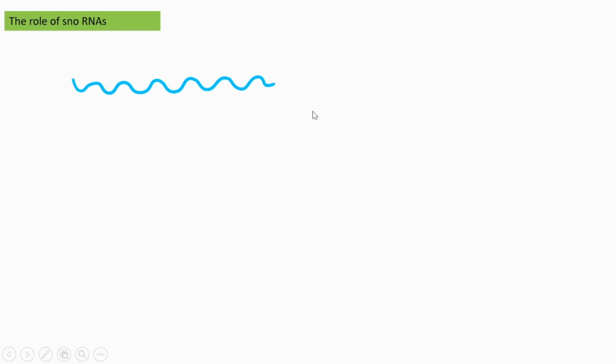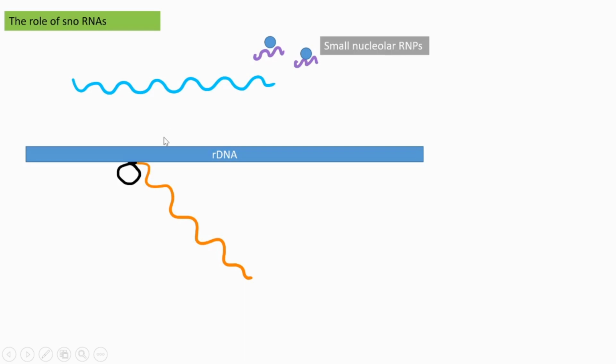For that processing, it needs some other RNA molecules. Those RNA molecules are called small nucleolar RNA. And this small nucleolar RNA does that processing not alone, but with the help of some other proteins. As it is seen associated with other proteins, it is then called small nucleolar RNPs, ribonucleoproteins.